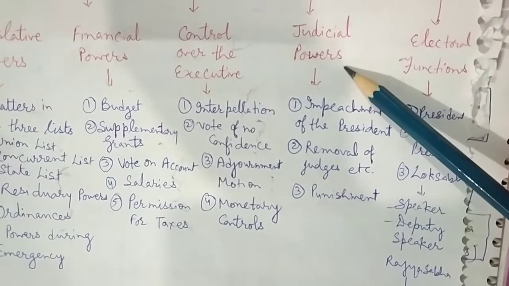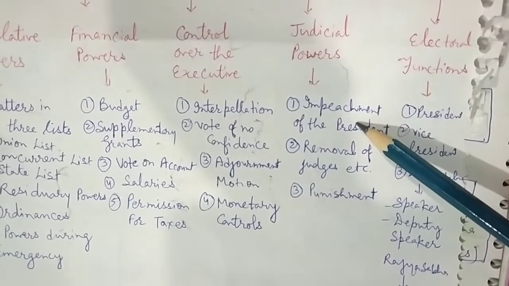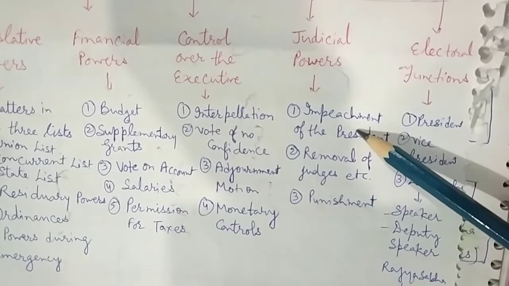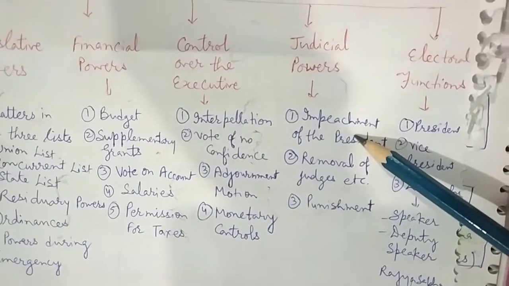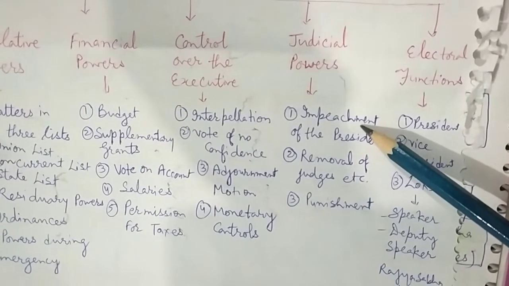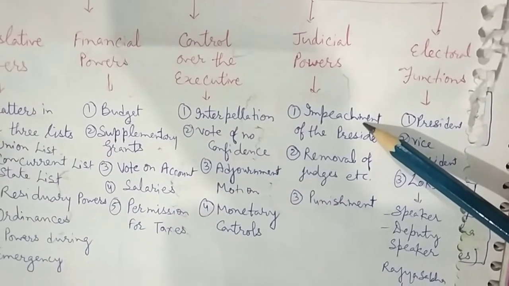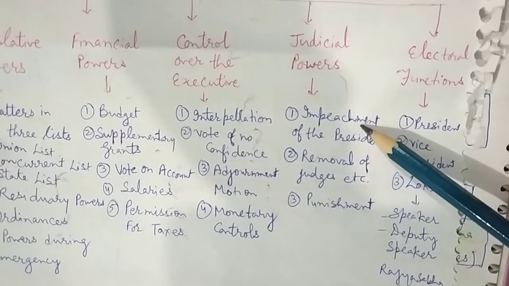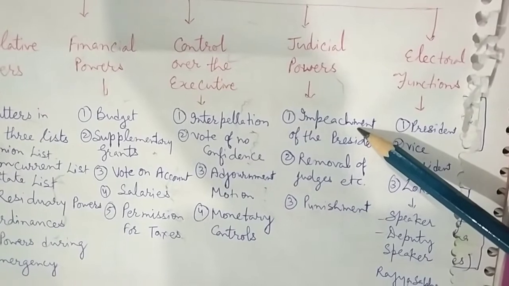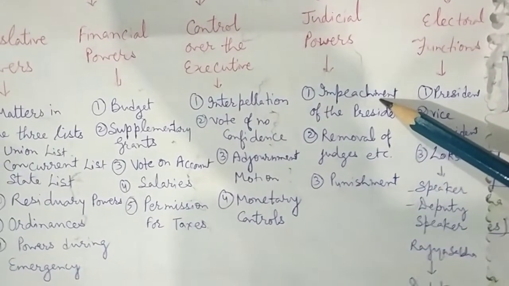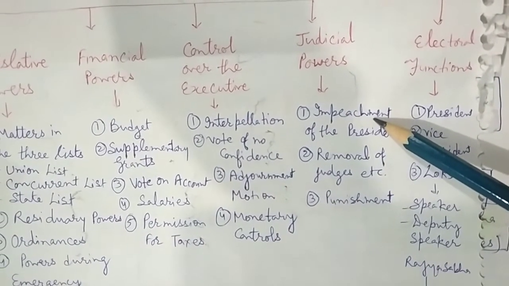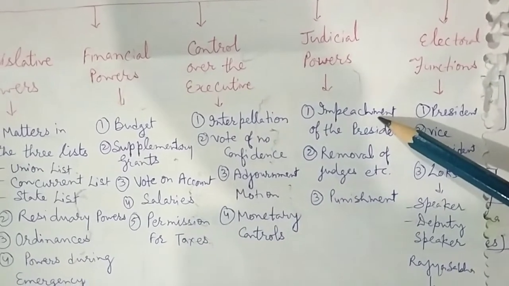Next is judicial power. Impeachment of the President. The Parliament performs some judicial functions. It has the right to remove the President from office through a procedure known as impeachment. In case of violation of the Constitution or grave misconduct, a House may frame charges against the President. It is passed by a 2/3 majority of the total membership of the House. If the other House too finds the President guilty, he may be impeached or removed from office.